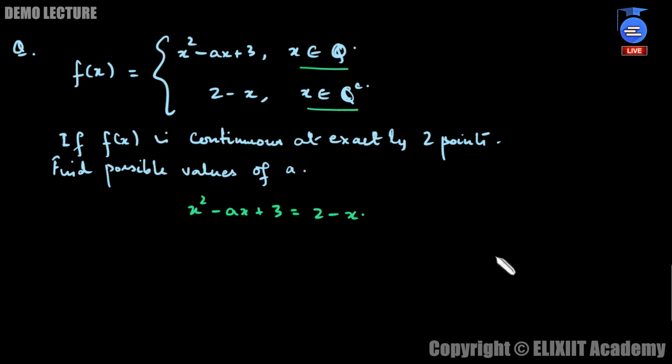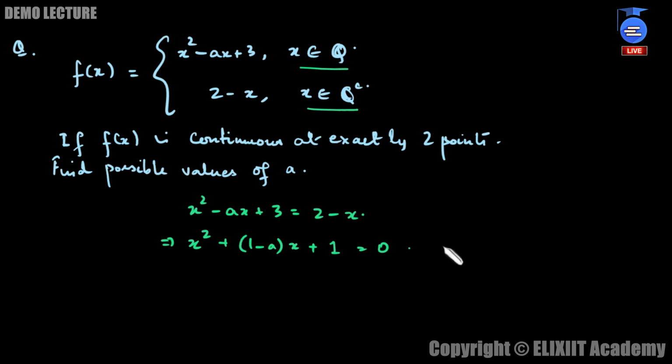Similarly, let's rearrange this. We can rewrite this as x square plus 1 minus a times x, and here we have 3 minus 2, which is actually plus 1, equal to 0.